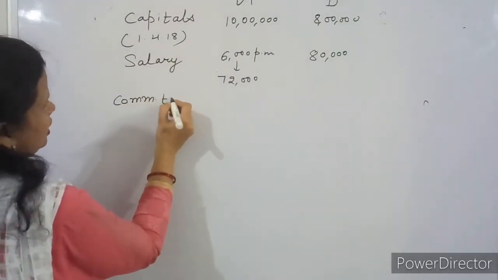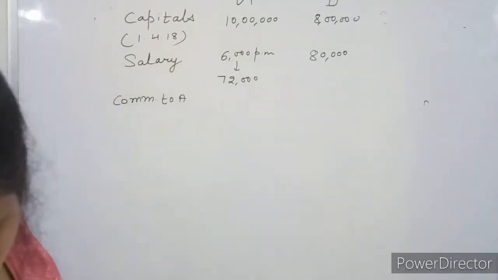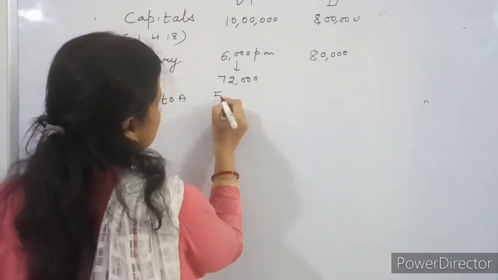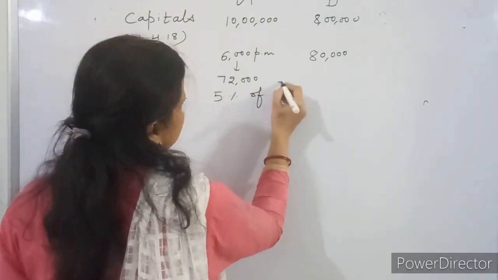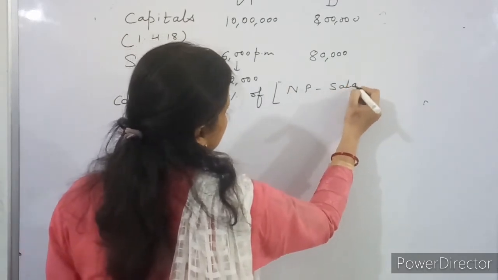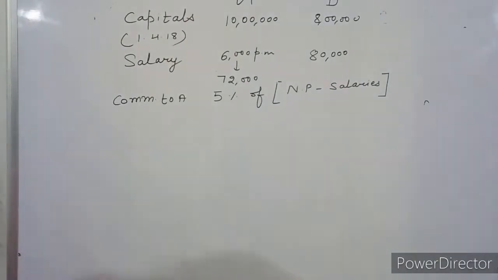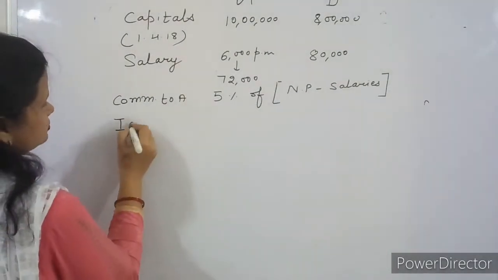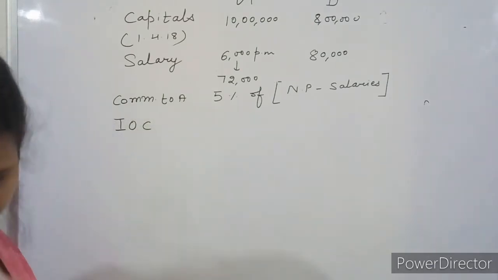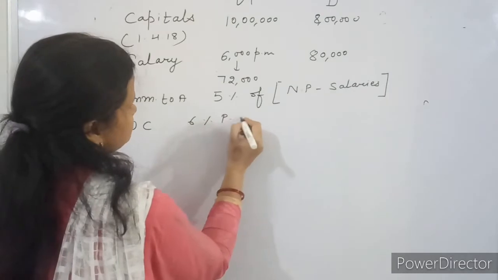Now the third point, commission to A. Its percentage is given to be 5% of net profits minus salaries. They have given 5% of net profits after charging salaries. Interest on capital, it is given 6% per annum.